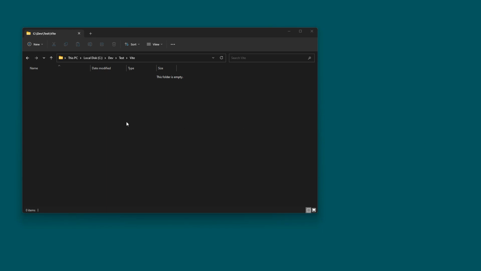And so we're just going to spin up a little demo of this, and I'm starting here with just a completely empty folder. As you can see, it's called Vite. Oh, I should say vite. It's a French word, French pronunciation that means quick, or fast. And as you will see, it is very fast. All right, so let's get started here.